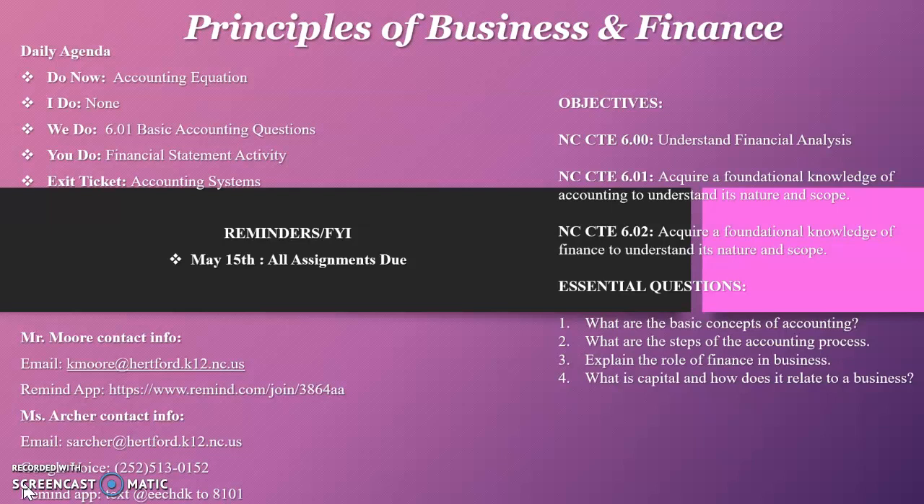We're going to be doing a do now with the accounting equation. This refers back to yesterday's and the day before's assignment. We have one activity which we'll be doing together, which is the 601 basic accounting questions, and then you'll be completing the 601 financial statement activity on your own. There's also an exit ticket entitled Accounting Systems that you will need to complete once everything is done. As always, all assignments that are posting this week and next week are due by May 15th.